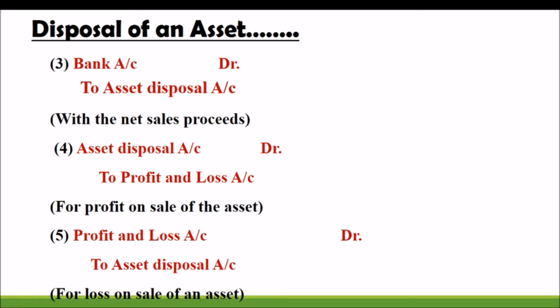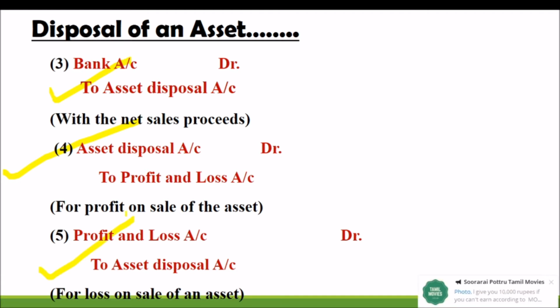And when we are selling, we write it on the credit side of the asset account and the debit side of the bank account. So bank account debit to asset disposal account, the selling price. Then asset disposal to profit and loss if there is any profit on sale of asset, and if there is any loss, profit and loss account debit to asset disposal at the time of its sale.